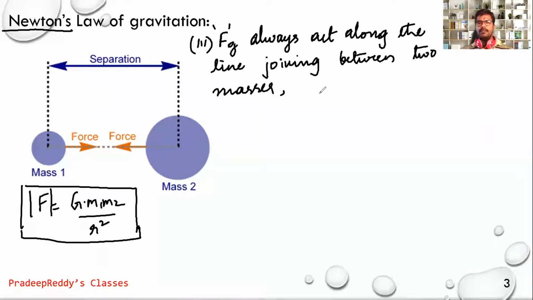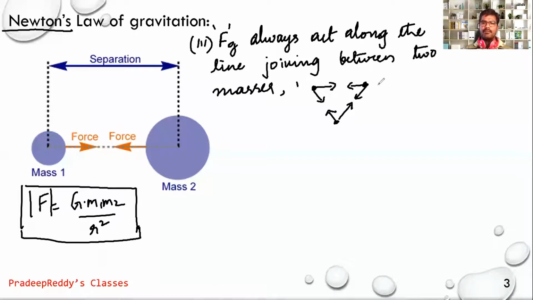The next property of gravitational force is that it always acts along the line joining two masses. Say here is one mass and here is another; these two masses get attracted towards each other like this. Always it is only center to center separation.